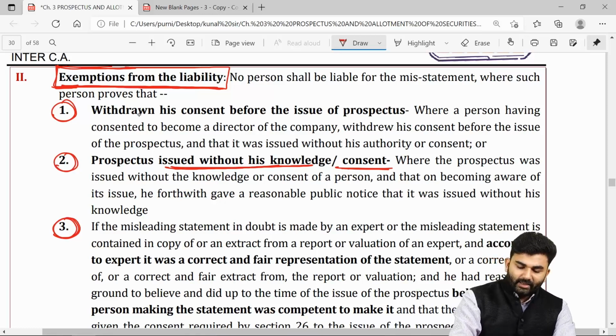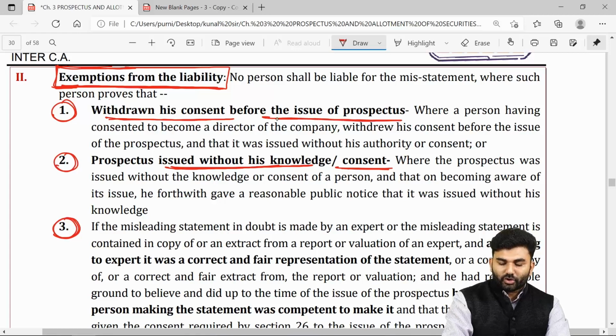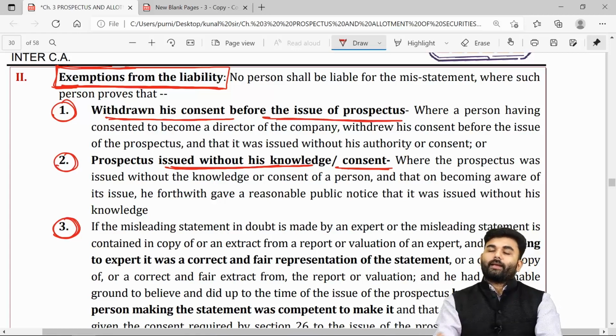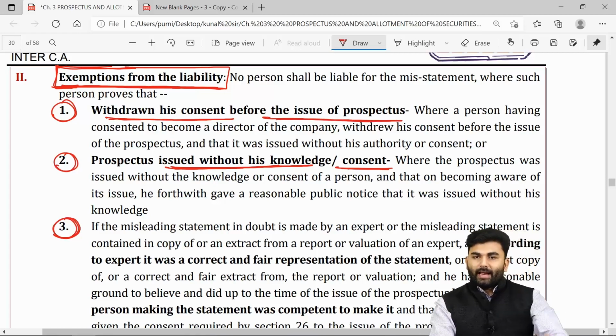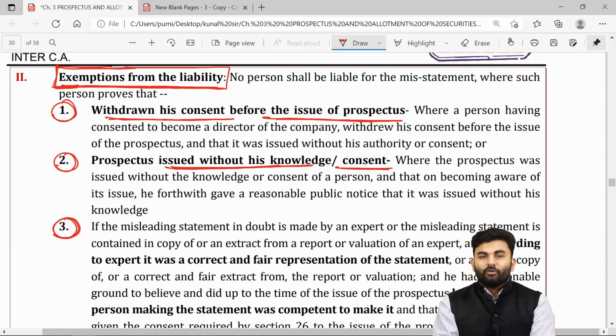Or else if the director says that I had given my consent, but before issuing the prospectus, I had withdrawn my consent, then even those directors will be exempted from the liability of section number 35.